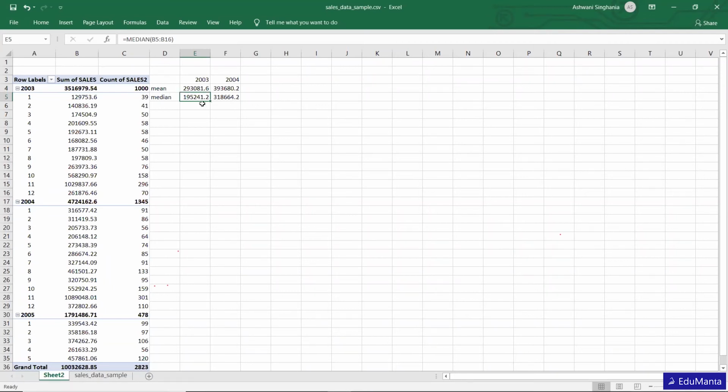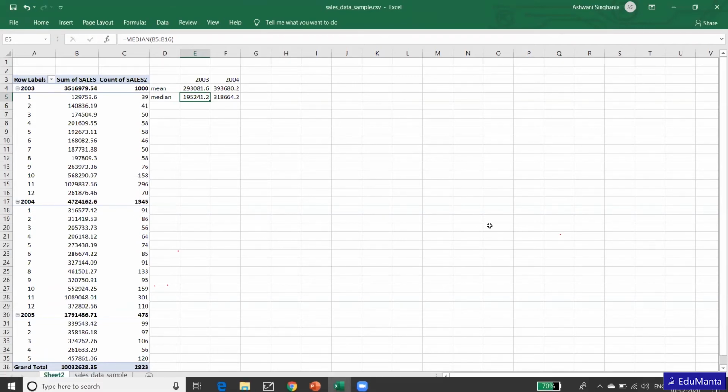So as I told you, this particular figure is 1,95,000. At this point, if you consider any sales, 50% of the sales will be below that and 50% of the sales will be above that. So if there is an outlier in this particular data, which we will see, there is a method to verify also whether there is any outlier in the data or not. So we will see that in this session itself.